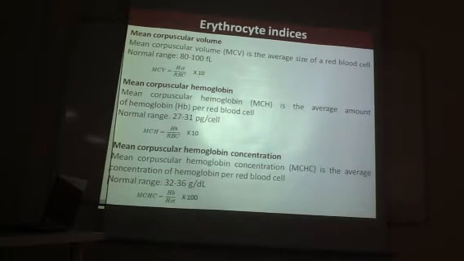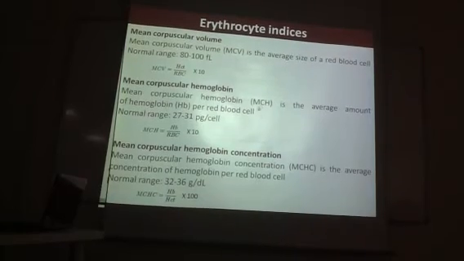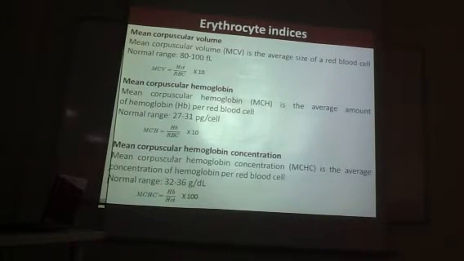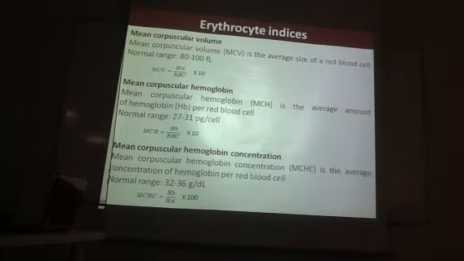The RBC is hypochromic. When MCH and MCHC are increased, actually there is no condition which truly increases them, though some conditions look like they are increased. So keep this in mind. If MCH and MCHC are reduced, it shows hypochromasia. If MCV is reduced, it shows microcytosis. If MCV is increased, it shows macrocytosis.